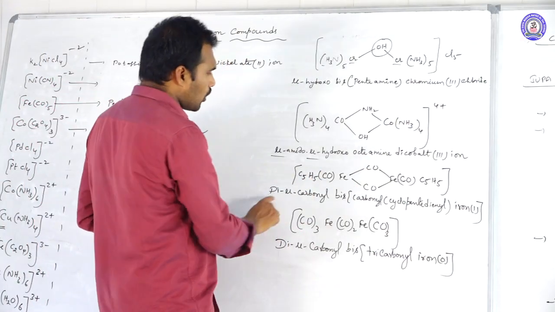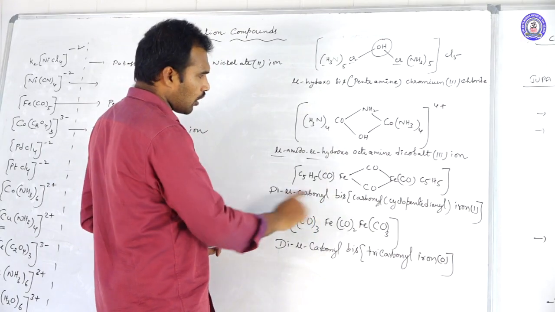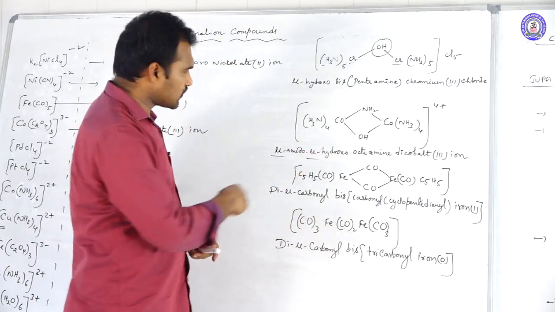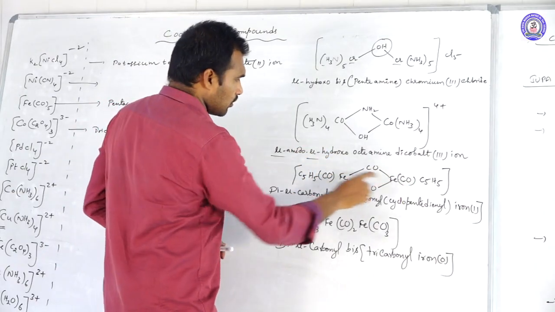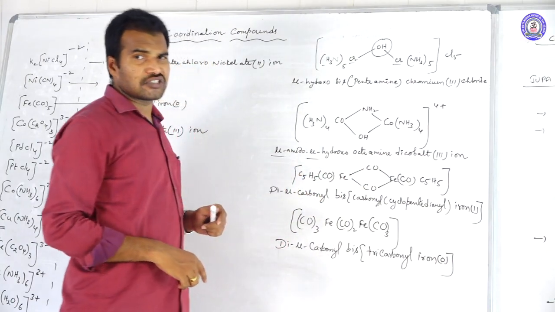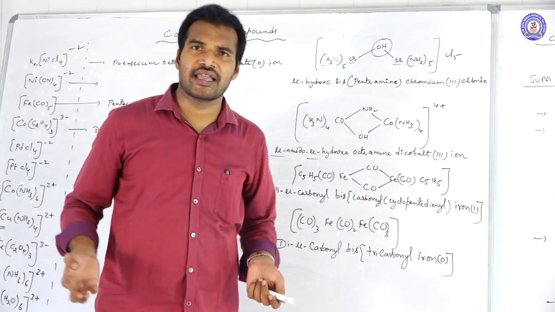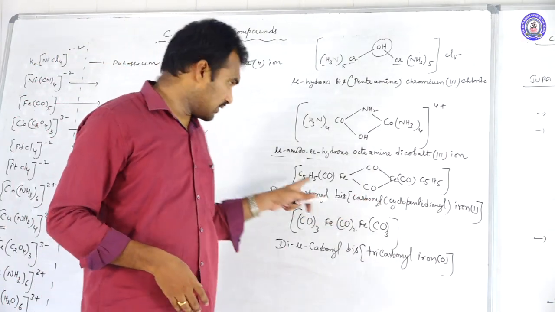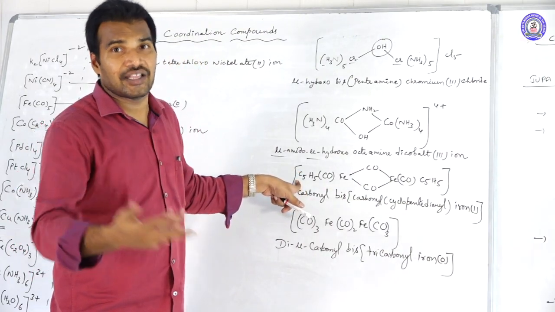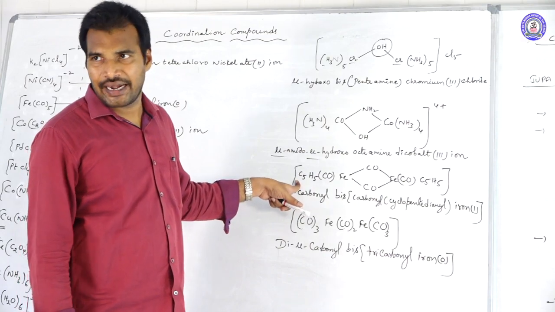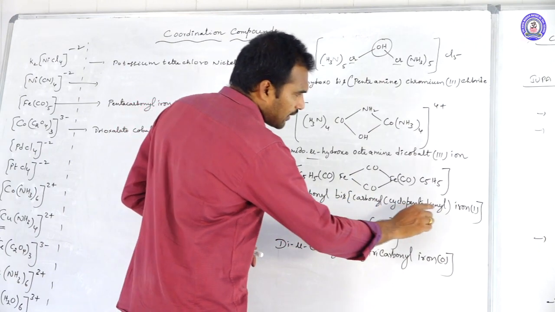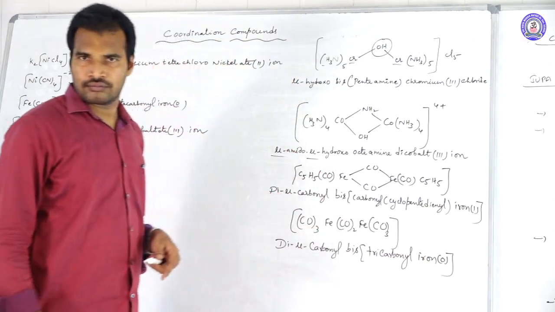See, dimu carbonyl. In this case, both are same. That is why I am using bis, bis carbonyl. Only one side you can take. Bis carbonyl. What is C5H5 name? C5H5 is nothing but cyclopentadienyl carbon. This is having -1 charge. C5H5, cyclopentadienyl anion. So bis carbonyl cyclopentadienyl iron 1.